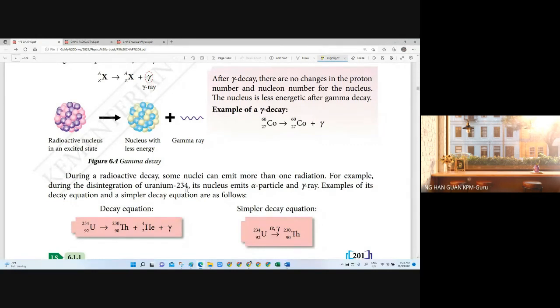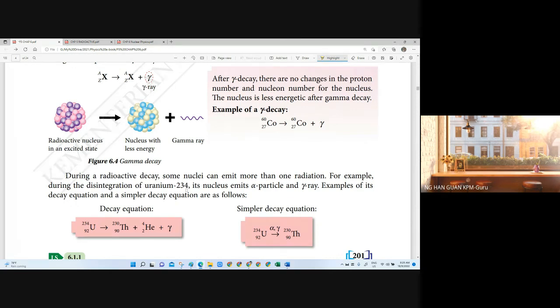All right. So this is also one of the reasons radioactivity is really dangerous, especially when there is gamma decay. When a nucleus emits more than one radiation, we have two ways to show it.